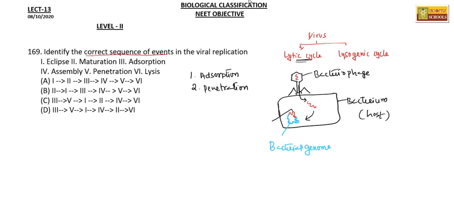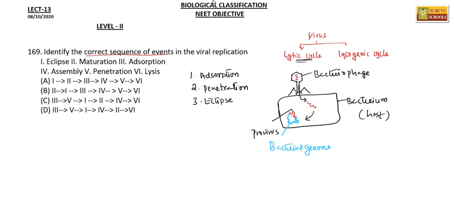After integrating into the bacterial genome, it will remain inactive for a period of time, where it will not show any production of offspring. That period we call eclipse. So that is the third step.